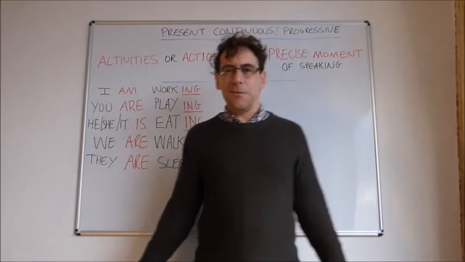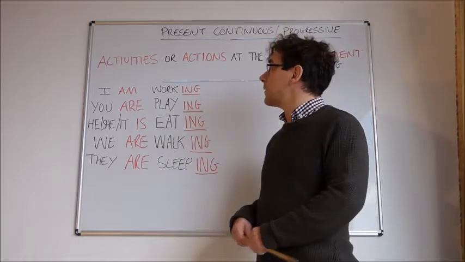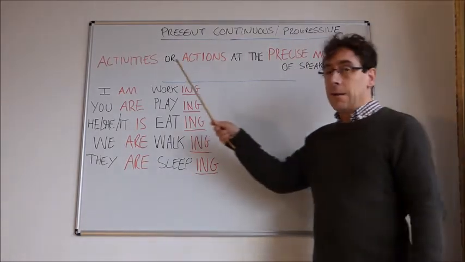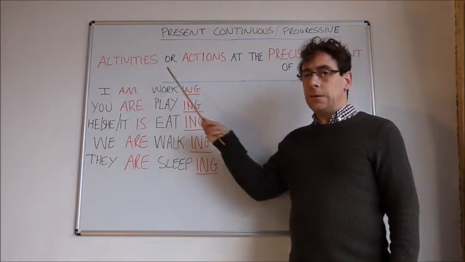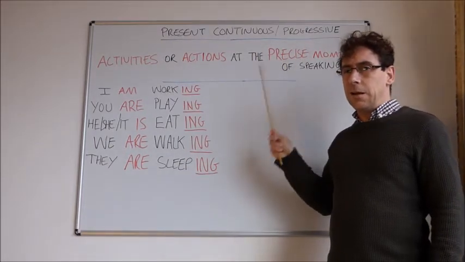Good afternoon and welcome to our second lesson where we'll be looking at the next present tense, which is called the present continuous or present progressive. This is used when we're talking about activities or actions at the precise moment of speaking.